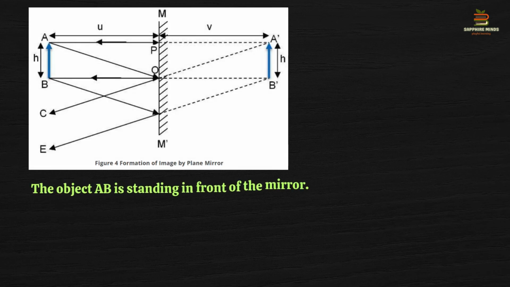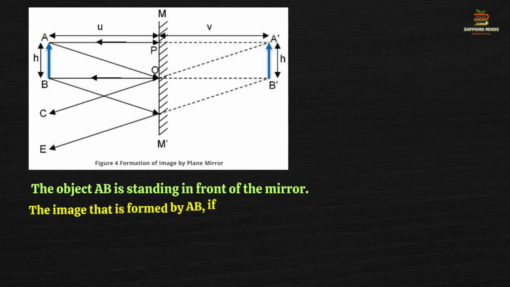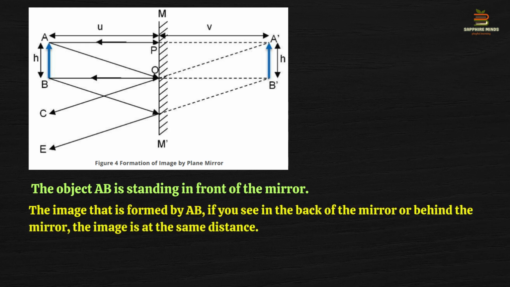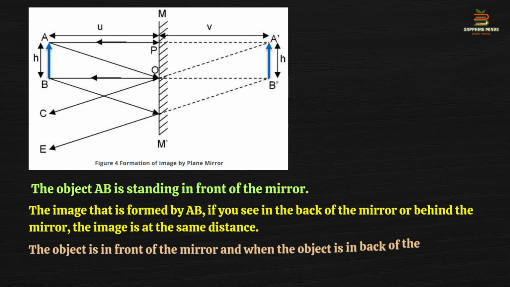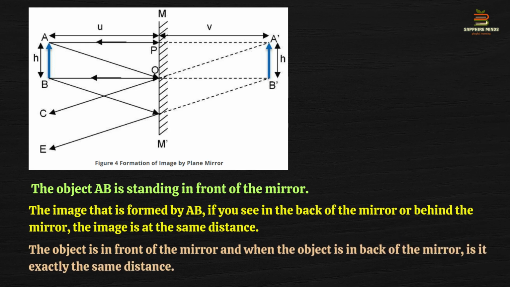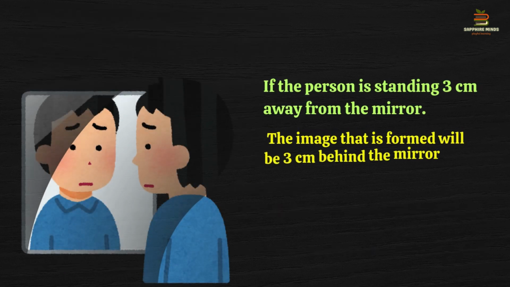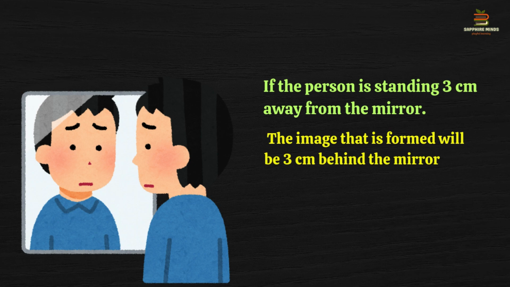So now here the object AB is standing in front of the mirror. Now the image that is formed by AB, if you see, is at the back of the mirror or behind the mirror, and the image is at the same distance. What I am saying is, the object is in front of the mirror and the image forms behind the mirror, is it exactly the same distance? Suppose the person is standing 3 cm away from the mirror. Now the image that is formed will be 3 cm behind the mirror.